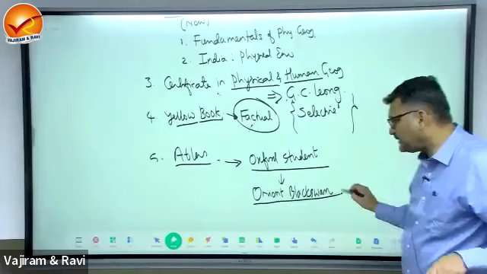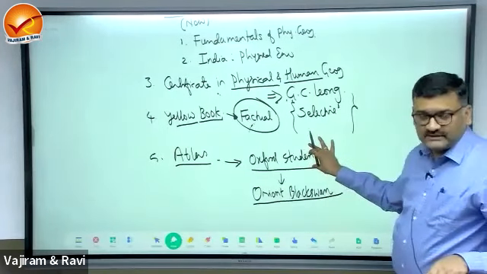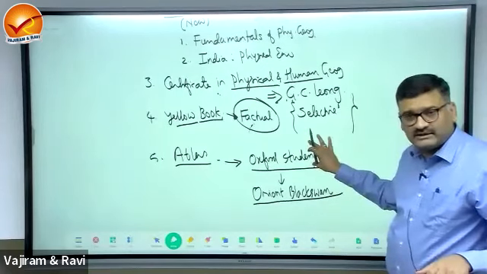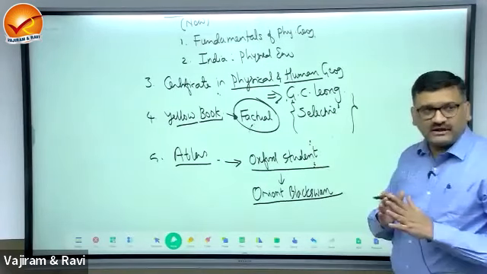These are the publications. So you can initially start with the Oxford Student Atlas, because reading from it is easy as the themes are segregated.